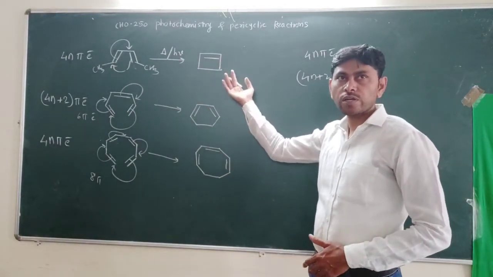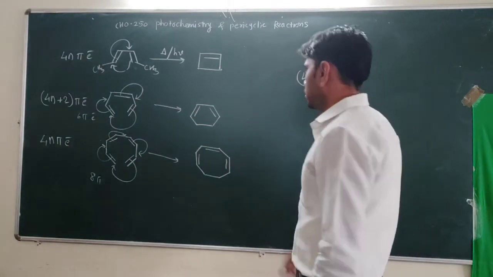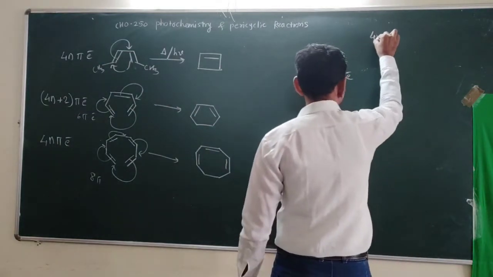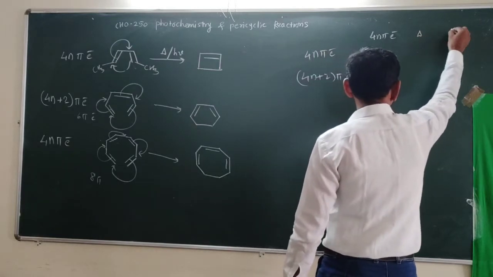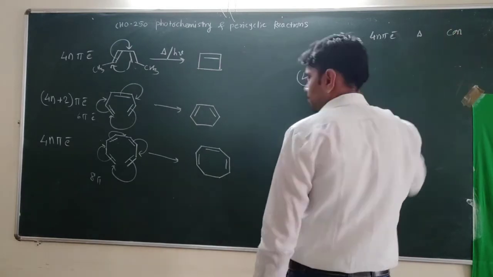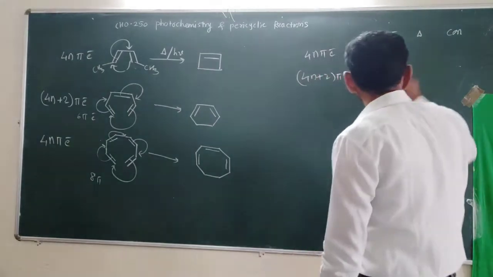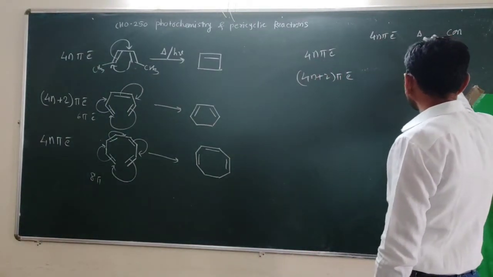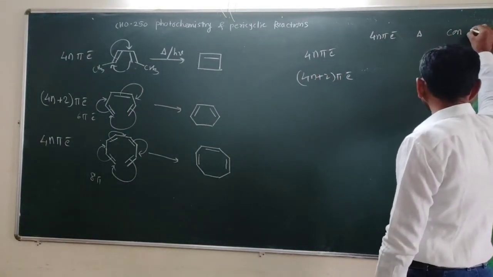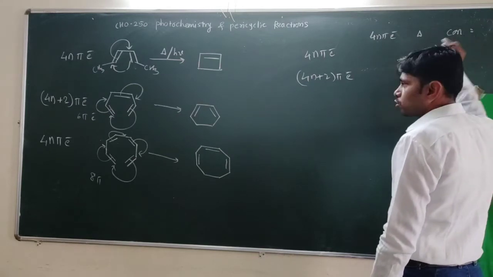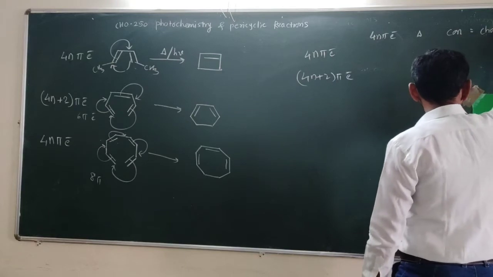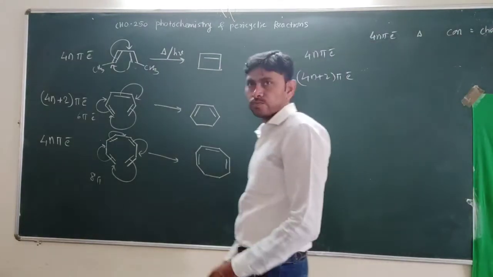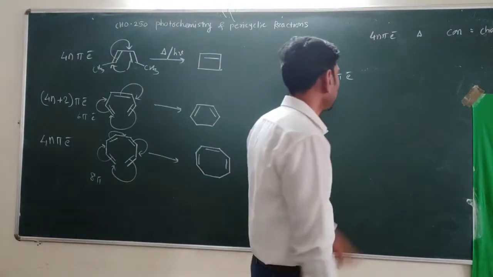For example, for a 4n pi electron system with thermal activation, there is con-rotatory motion. So such selection rules exist. For con-rotatory motion, the stereochemistry of reactant and product changes. So this one is for the 4n pi electron system.